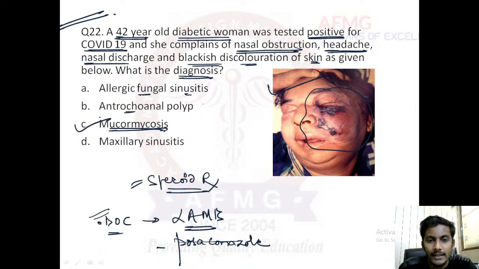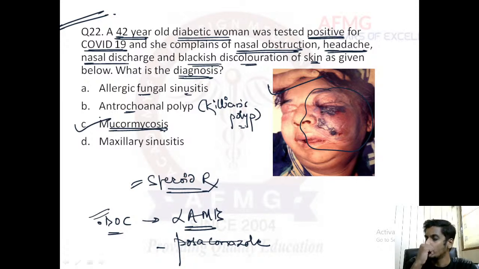Antrochoanal polyp is actually known as Killian's polyp. Antro means the maxillary sinus. Choana means the posterior opening of the nose, right? So a polyp which arises from the maxillary sinus and goes towards the choana is known as the antrochoanal or Killian's polyp, which is usually a unilateral polyp seen mainly in adults.